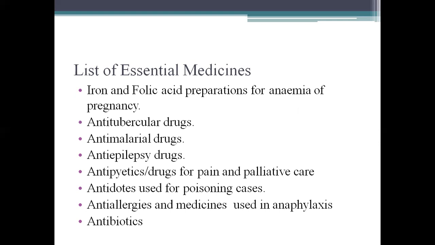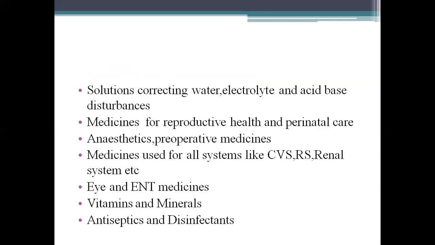For example, iron and folic acid preparations for anemia of pregnancy, anti-tubercular drugs, anti-malarial drugs, anti-epilepsy drugs, antipyretics, drugs for pain and palliative care, antidotes used for poisoning cases, anti-allergic medicines, the medicines which are used for anaphylaxis, antibiotics, solutions correcting water, electrolyte, and acid-base disturbances, medicines for reproductive health and perinatal care, anesthetics and preoperative medicines, medicines used for the systems like cardiovascular system, renal system, respiratory system, eye and ENT medicines, vitamins and minerals, antiseptics and disinfectants.